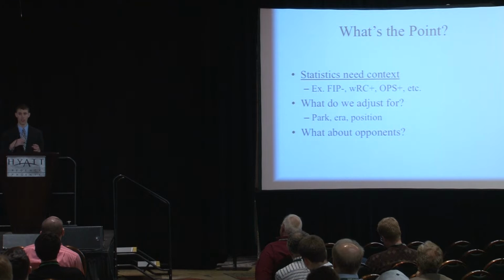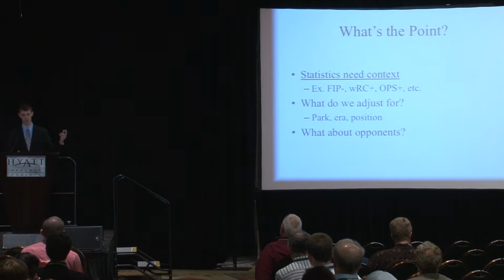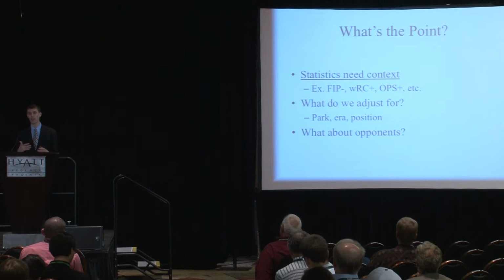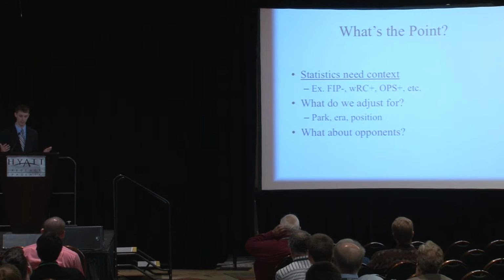We see park in weighted runs created plus. We see era in any plus-minus statistics, so we can try to put them on the same scale so we could compare, say, Barry Bonds to Babe Ruth's numbers. And then even in something like wins above replacement, you see the positional adjustments to, once again, try to put everything on the same scale, put everything roughly within the same context.